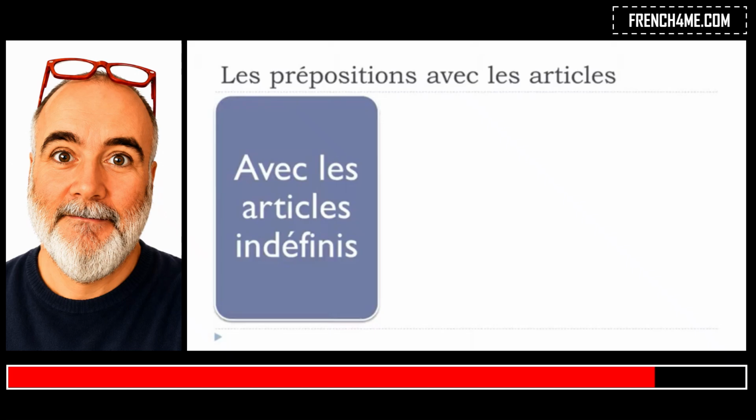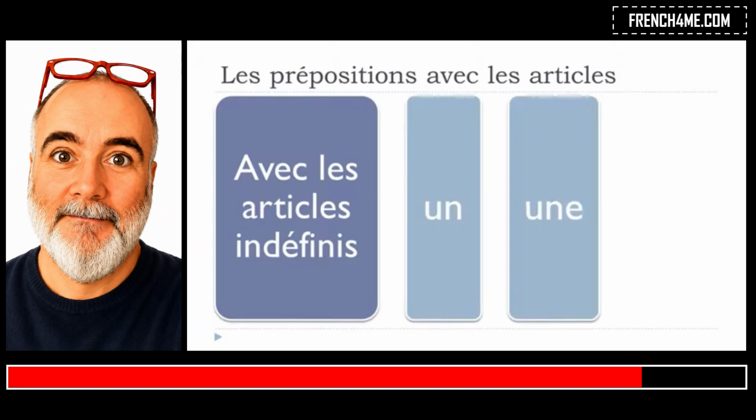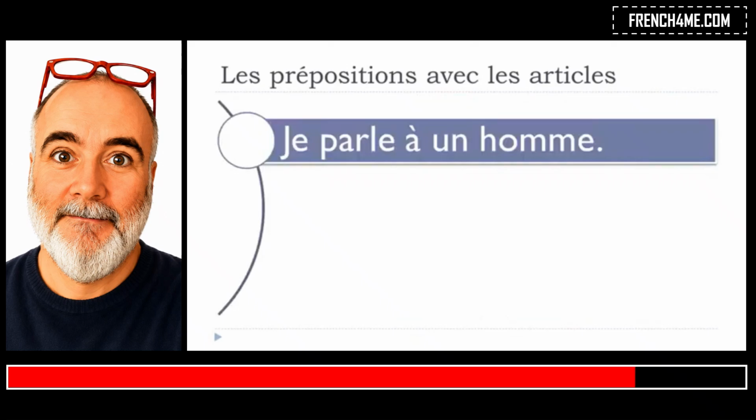So remember, les articles indéfinis, it would be translated in English as something, okay, but then in French we've got the difference between the masculine form, so it's un, the feminine form it's une, and the plural form it's des. Okay, so let's see now. I've been making few examples. So I did take this parler verb, to talk, because it's quite interesting.